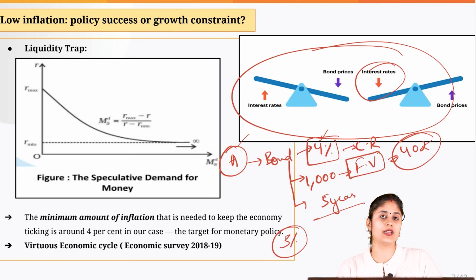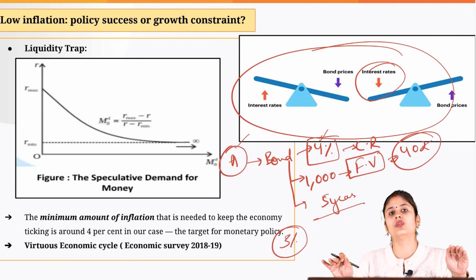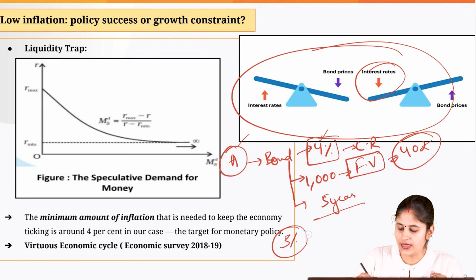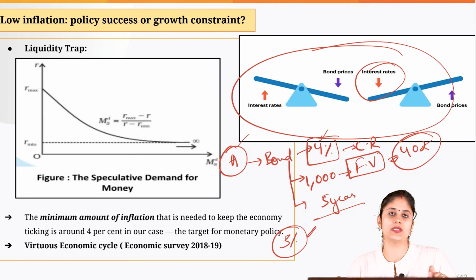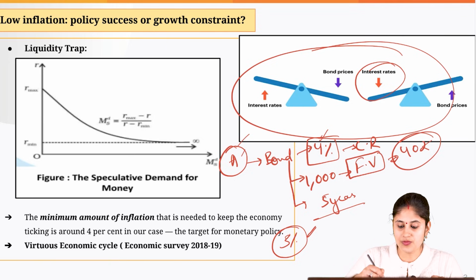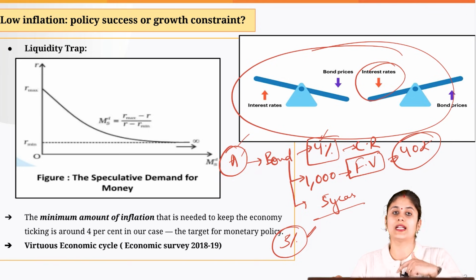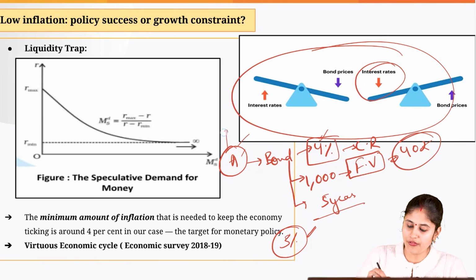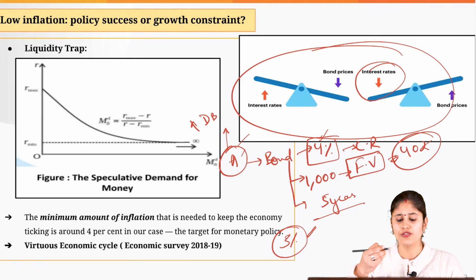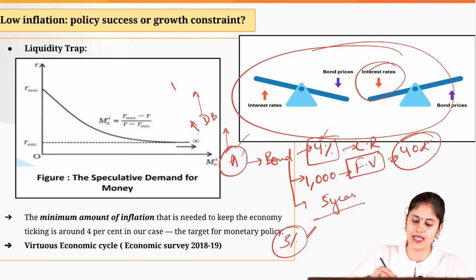What would happen in this scenario? The new bonds which would be issued in the market would be giving you a return of merely 3%. But the previous bond which was issued by corporate house A was giving a higher return. So suddenly what would happen? The demand for this particular bond would increase. And when the demand for a particular entity increases, what happens to the price? Price of this bond would increase.